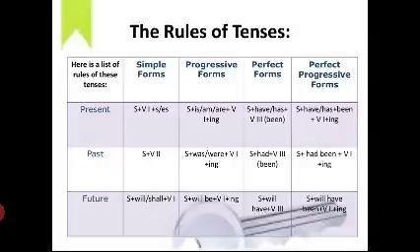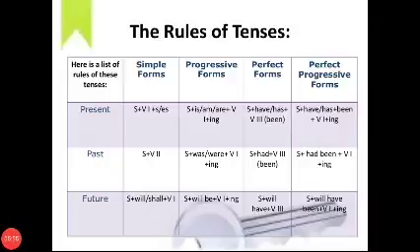In simple form, subject plus V2 plus object. In past progressive form, subject plus was or were plus V1 plus ing. Then in past perfect form, subject plus had plus V3 plus object. Then in past perfect progressive, subject plus had plus been plus V1 plus ing.